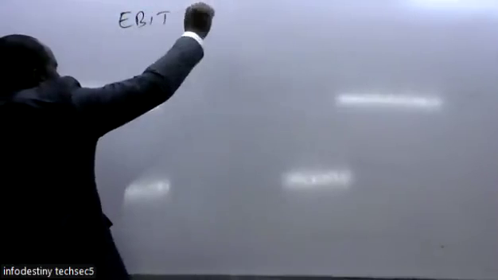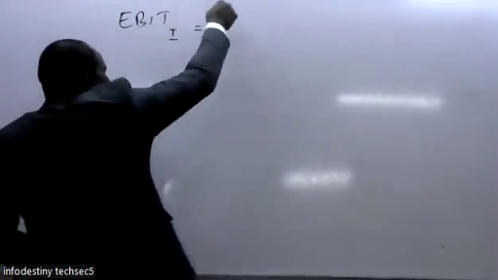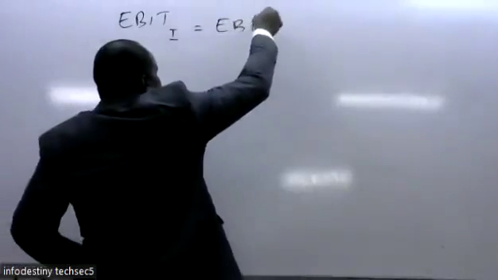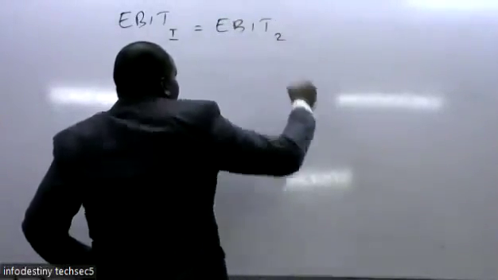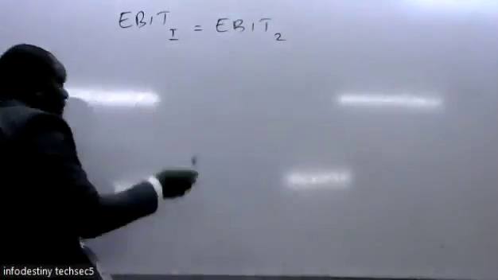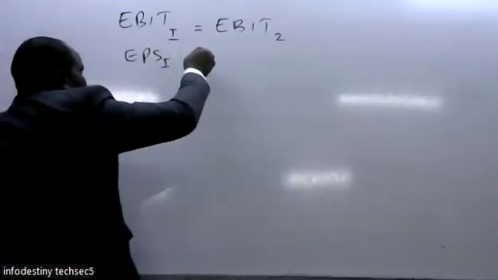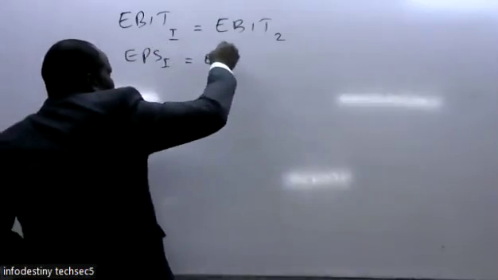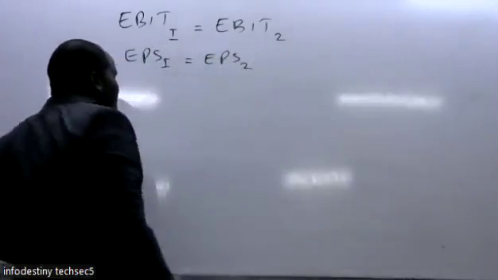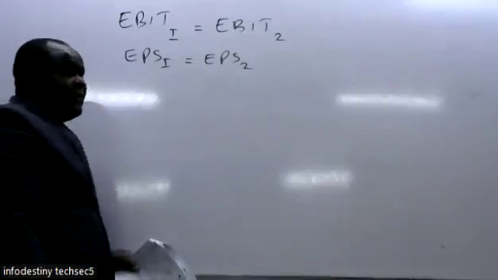So we just said that at the point of indifference, earnings before interest and tax of option 1 should be the same as earnings before interest and tax for option 2. Also, at the point of indifference, earning per share of option 1 should be the same as earning per share for option 2. That's now at the point of indifference.